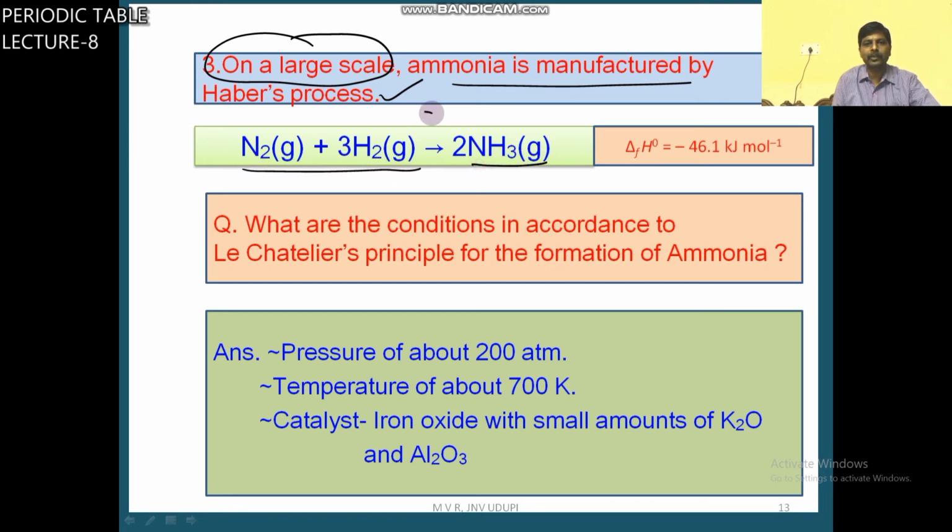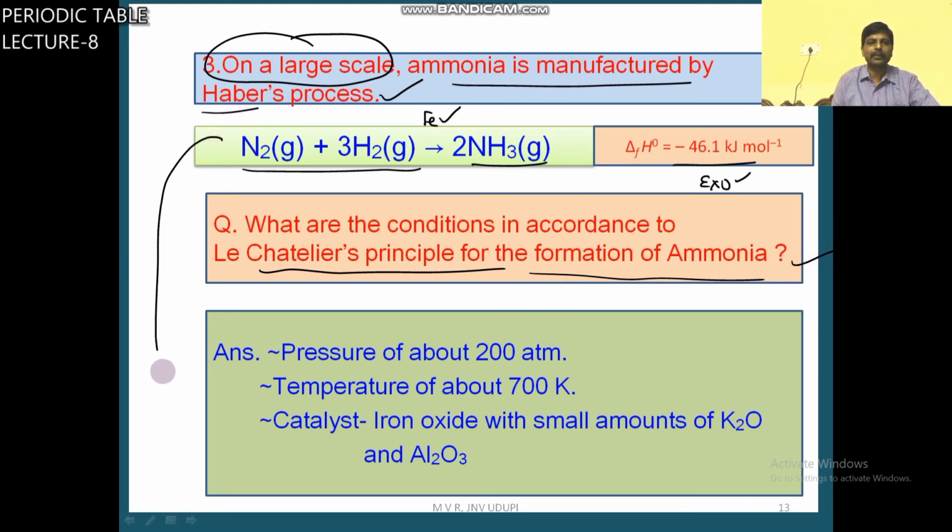N2 plus H2, the catalyst is iron. It is an exothermic reaction. What are the conditions, in accordance with Le Chatelier's principle, for the formation of ammonia by Haber's process? For this process, these are the favorable conditions. 200 atmosphere pressure is needed. If you are using more pressure, you will get more ammonia.